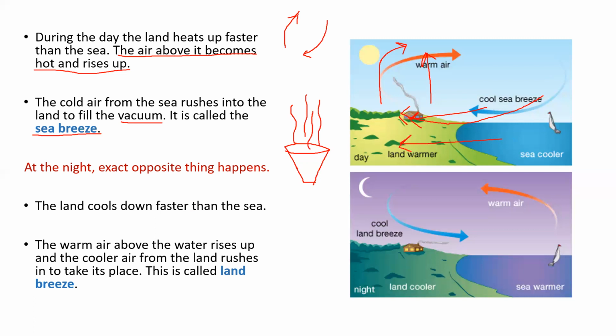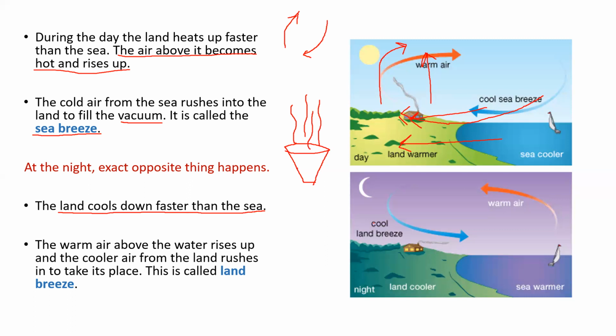Now, during the night, everything changes. It becomes the exact opposite. How do you know? Because the land cools down faster than the sea. Land becomes warm very quickly and it also cools down very quickly. But water takes time to become warm and water also takes a lot of time to become cold again. So land cools down.